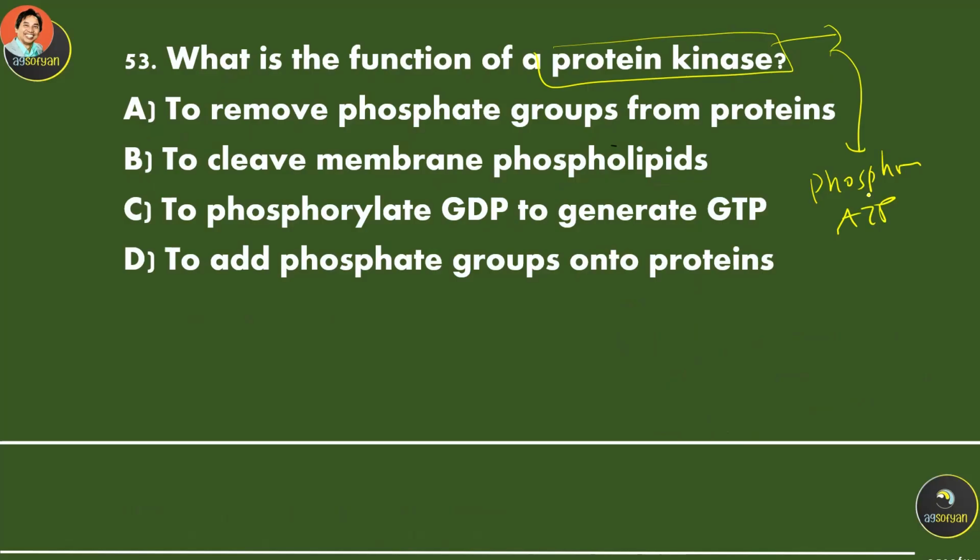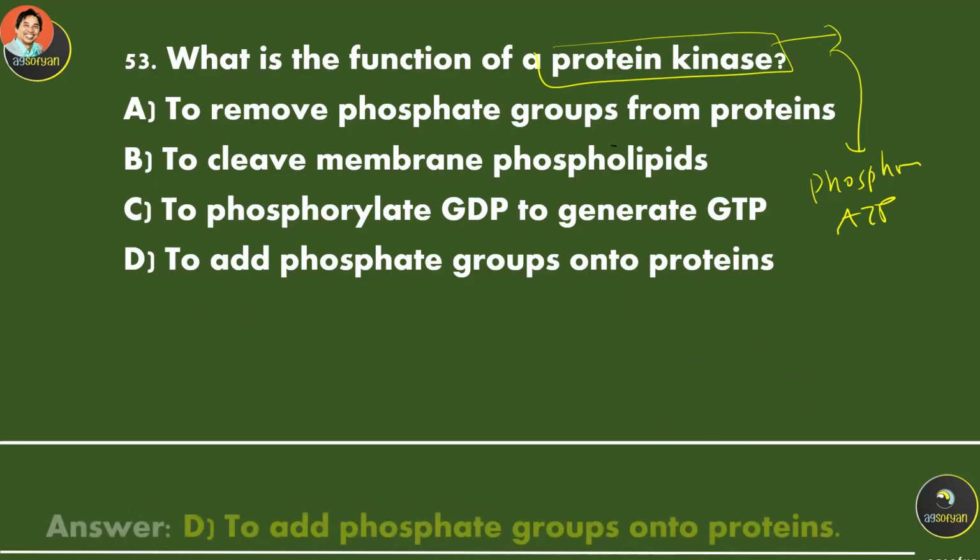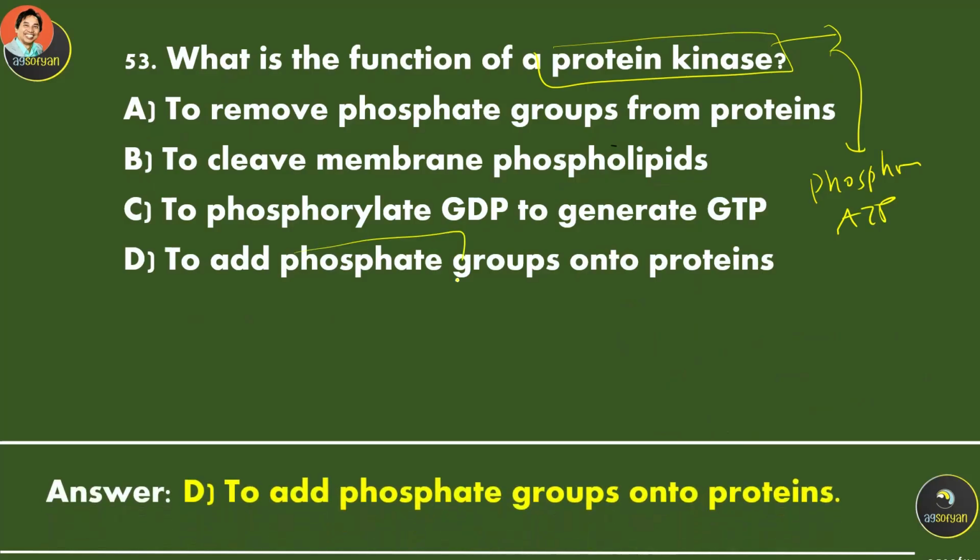So this protein kinase actually adds phosphate groups onto the protein, so the protein becomes active, from inactive into active protein. This protein kinase will add phosphate, and phosphate has a lot of energy. It's causing the protein to become active.